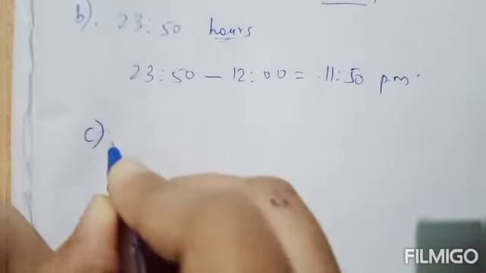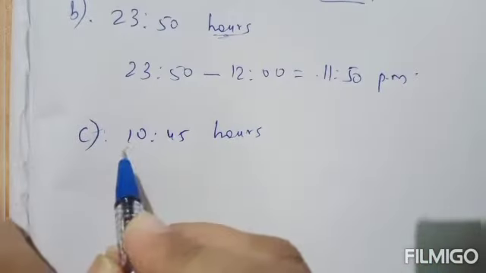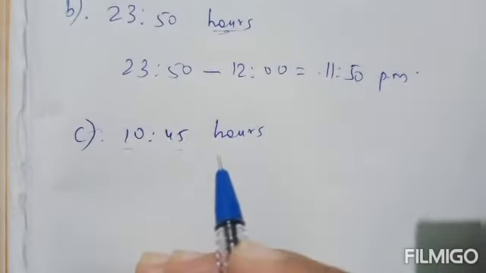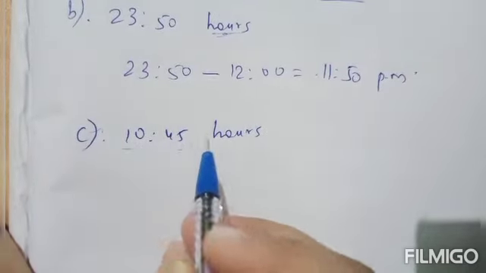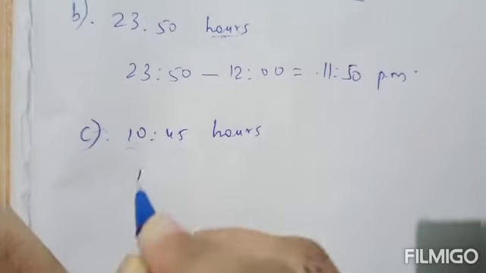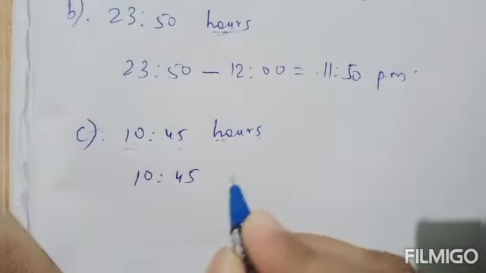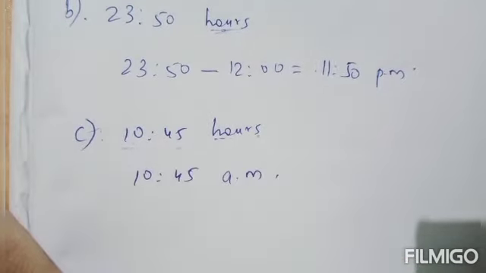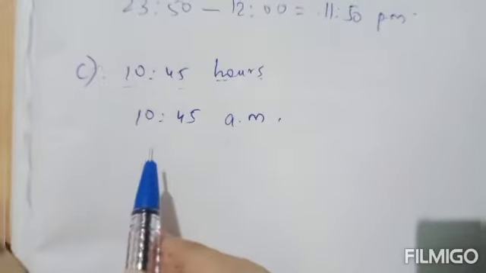Okay. Next is C, 10:45 hours. Now here this is less than 12. Okay, 10:45, it is less than 12. So what to do? Just write that time, 10:45. Now replace hours by AM. 10:45 AM. This is the time in 12-hour clock.